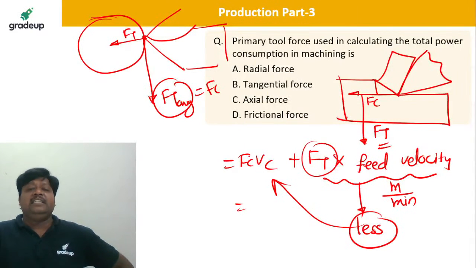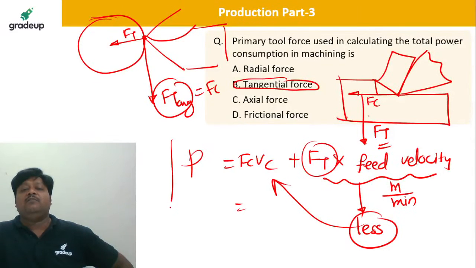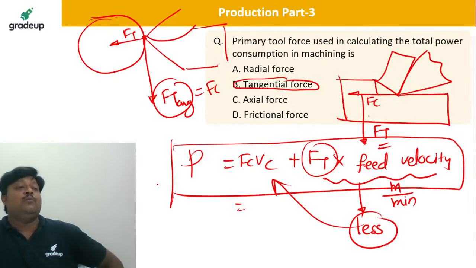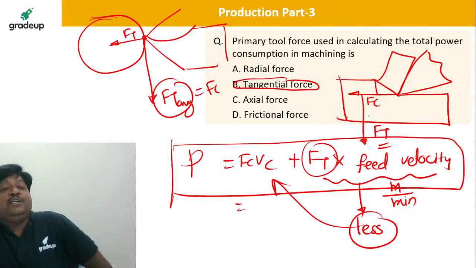So you are using the main tangential component of force, or simply you can say the cutting force, in the calculation of power or work done in the metal cutting operation, which is equal to Fc into Vc. So, what are you saying? I hope it is clear. B is the correct answer.